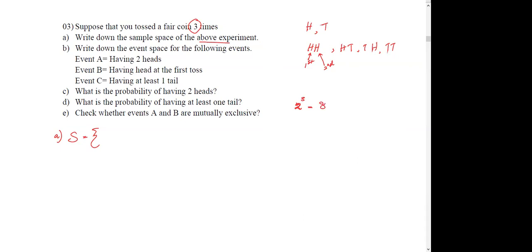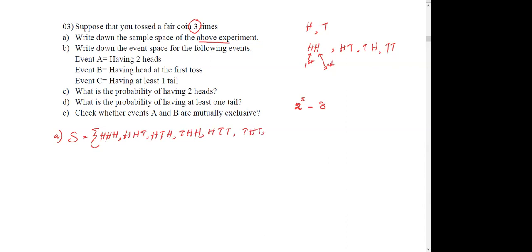Let's write them. This is how we write the sample space. First you can get head, second head, and third also head. First head, second head, third tail. Head, tail, head. First tail, then head, then again head. Head, tail, tail, tail, head, tail.